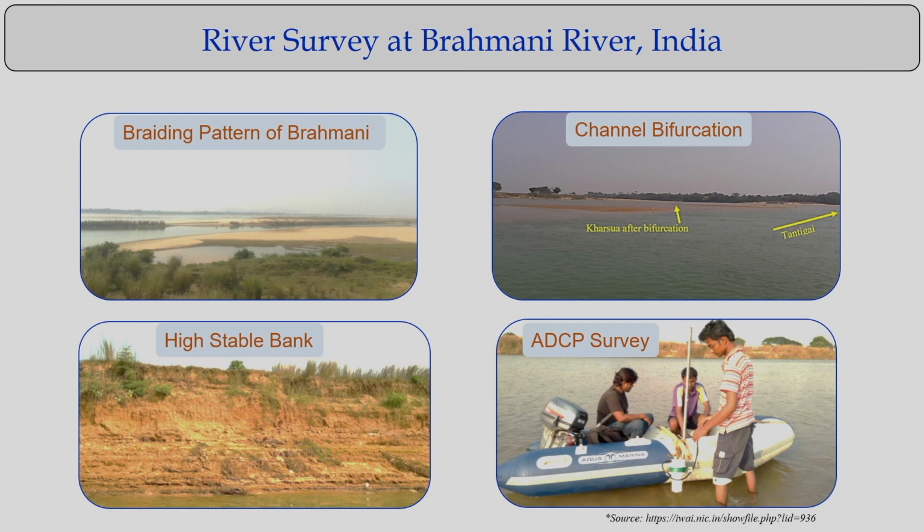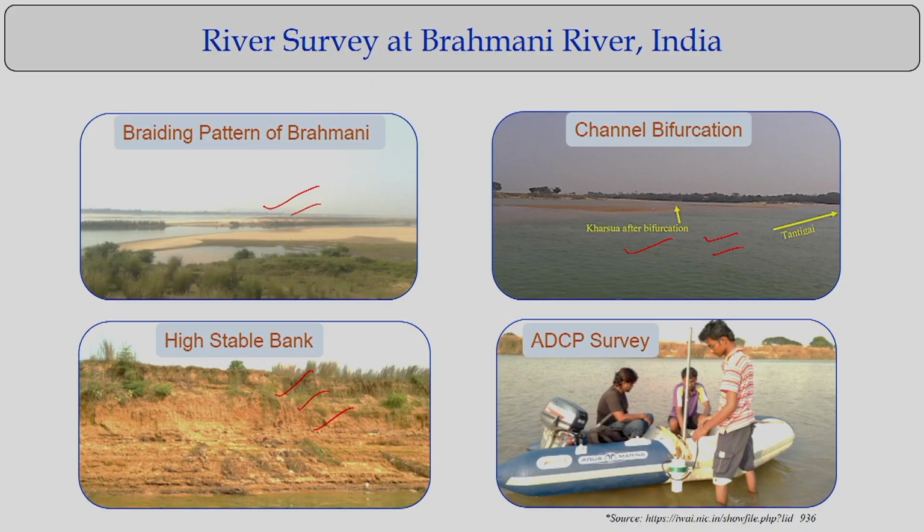If you look at these figures, you can see the river has a braiding pattern. It has multiple channels. Channel bifurcations are there, channel diversions are there. You can see the bank materials. You take photographs and see the bank material. How does it look? What compositions does it have? Is it sand? Is it clay? Or is it a sand and clay composition? You try to analyze it.